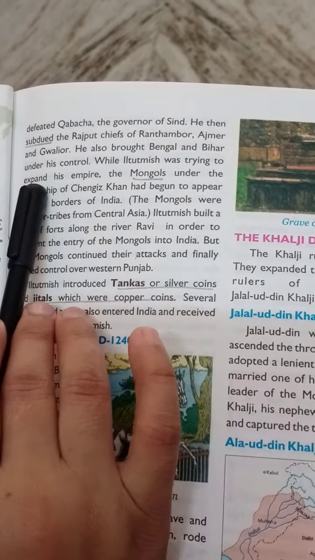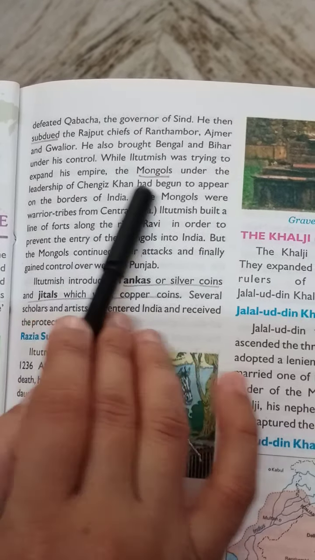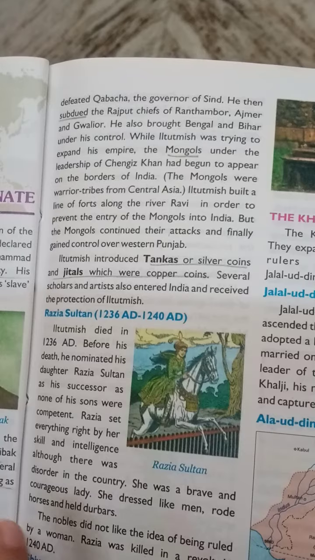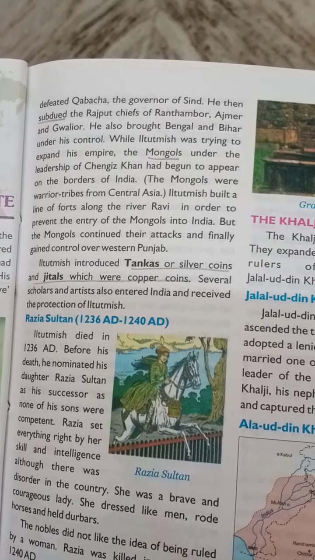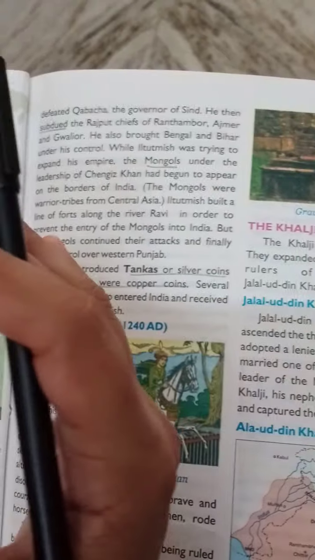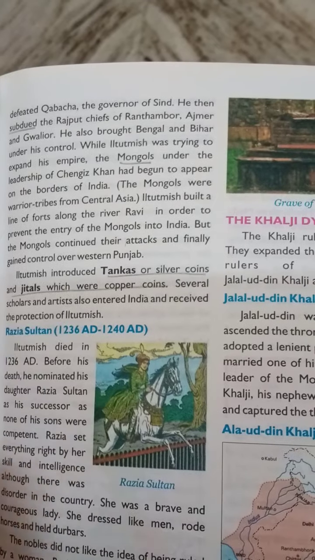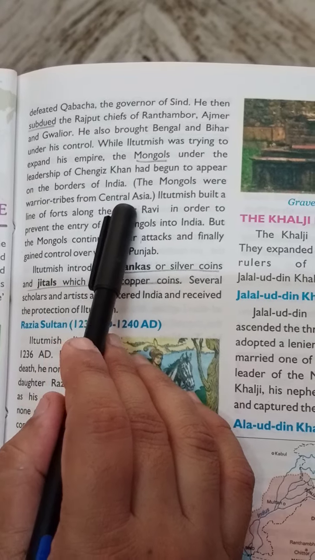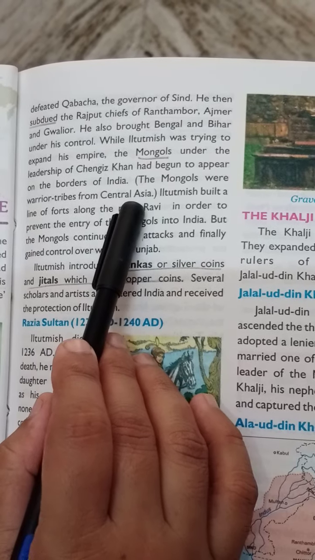While Iltutmish was trying to expand his empire, the Mongols under the leadership of Genghis Khan had begun to appear on the borders of India. As you know, Qutbuddin had dealt with the Mongols coming to India from the northwestern parts. So when Iltutmish was extending his empire, again the Mongols under Genghis Khan tried to enter India. The Mongols were warrior tribes from Central Asia. So who were Mongols? They were warrior tribes from Central Asia.